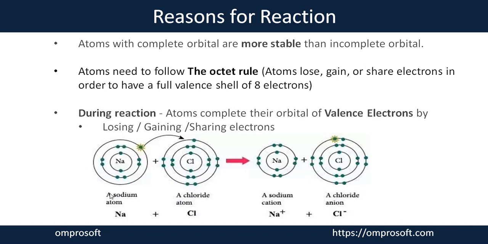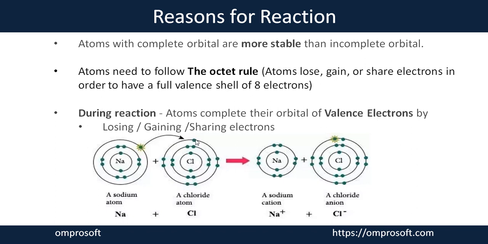Like you can see here, we have two atoms. One is a sodium atom and one is a chlorine atom. The atomic number of sodium is 11, so the electron filling of sodium is 2, 8, 1. It means the outermost orbital in sodium has only one valence electron. Now in chlorine, the atomic number of chlorine is 17, so the electron filling is 2, 8, 7. So in the outermost orbital, chlorine has 7 electrons.